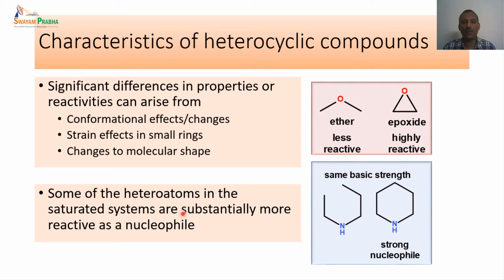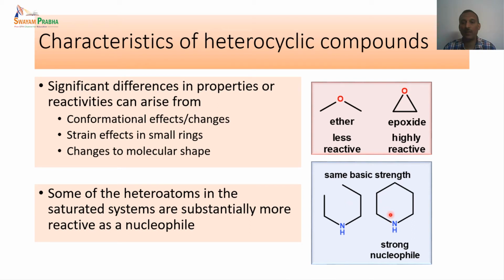The heteroatoms in the saturated systems are also substantially more reactive as nucleophiles. If we take two systems, here we have a propyl unit and an ethyl unit attached to the nitrogen. This is a secondary amine. Here we have a cyclic secondary amine.